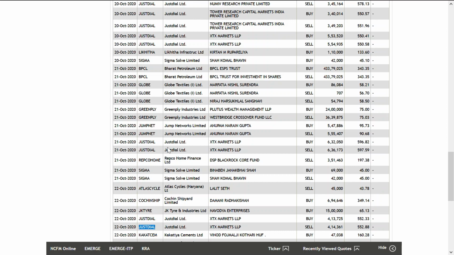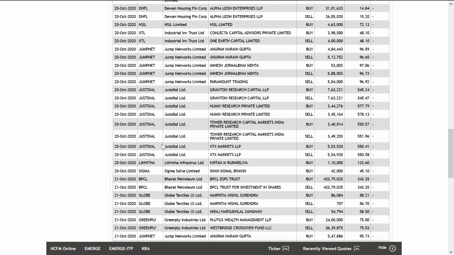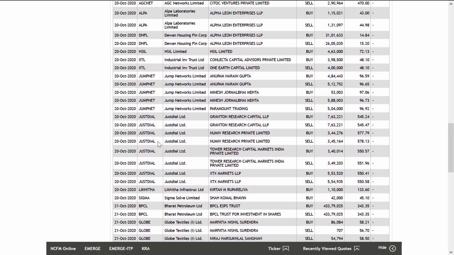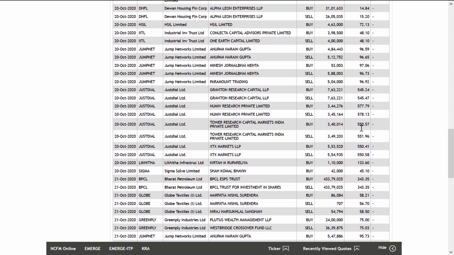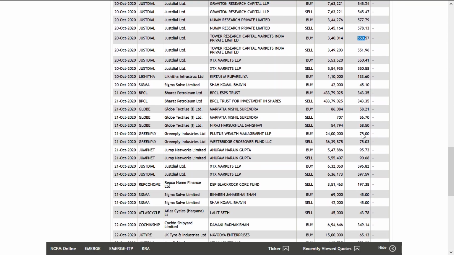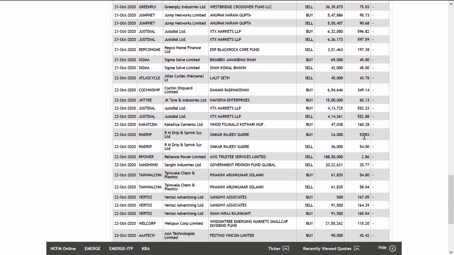You can see that only small stocks are here, no big stocks. If you see, the prices are very low. From 14 rupees stocks to 400, 500 rupees stocks, only that range they are choosing. They are not choosing anything more than 1000 rupees.